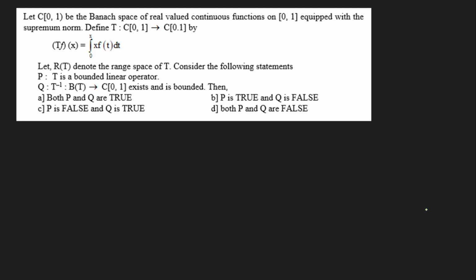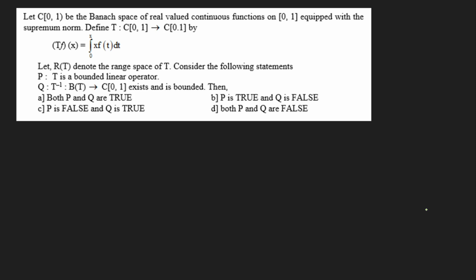So we have this question. It says: let C[0,1] be the Banach space of real valued continuous functions on the closed interval [0,1] equipped with the supremum norm. We have defined T such that (Tf)(x) is equal to the integral from 0 to x of f(t) dt. Let R(T) denote the range space of T.